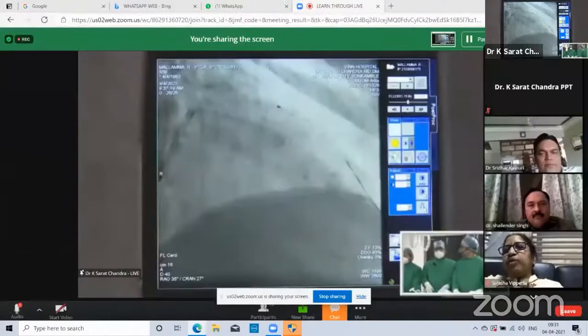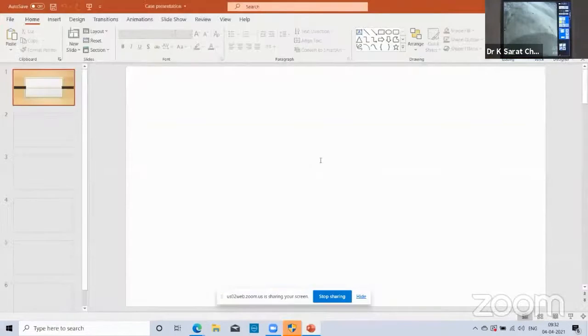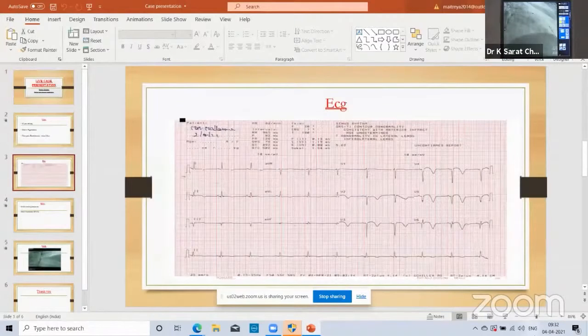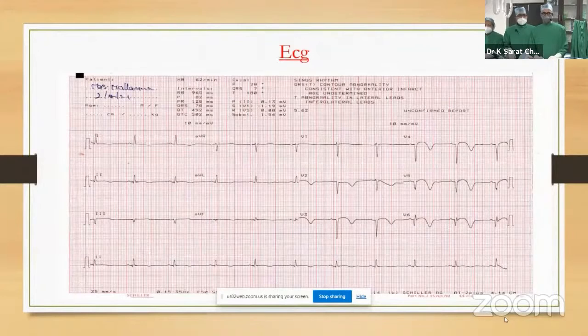Show those presentation slides. Abhinav, show those presentation slides. ECG. Yes, that is the ECG. She was not given thrombolytic therapy, nor was she subjected to any angiogram at that point of time. She was at home and slowly she came here, and this shows deep T inversions suggestive of recent anterior MI.